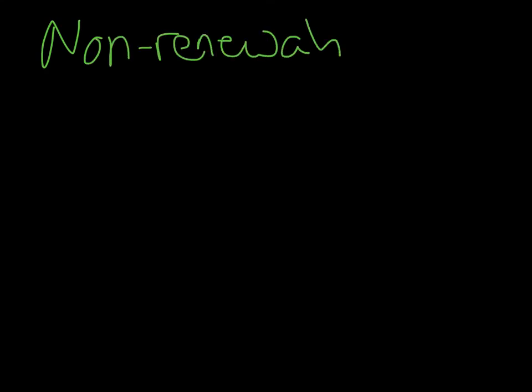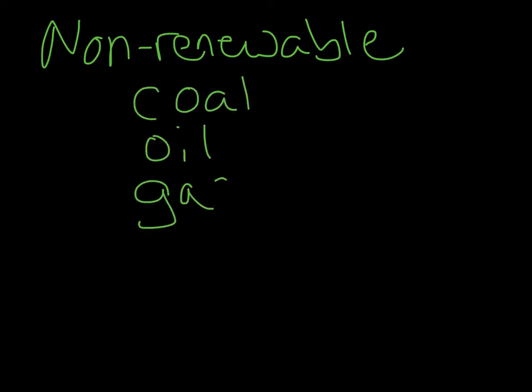Another way that technology improves the use of our energy resources is, again, remember those non-renewable resources, things like coal, oil, and gas, those sorts of things. Again, they're non-renewable. Once they're gone, they're gone. There's nothing we can do about it. But however, at this time, we are trying to go towards energy that comes from other resources. Remember, we talked about water. Water is one of the big ways that we can use a resource that allows us to produce energy without using a non-renewable resource. And there's two others.